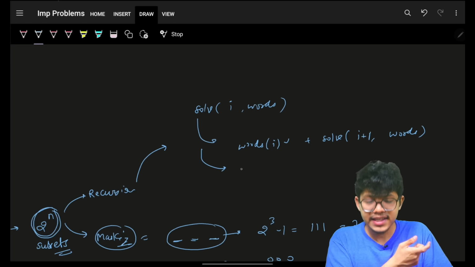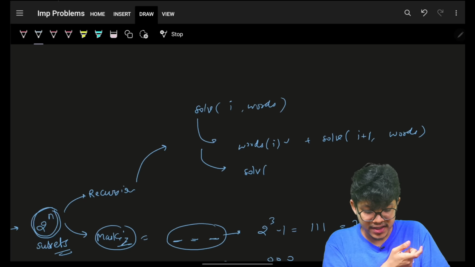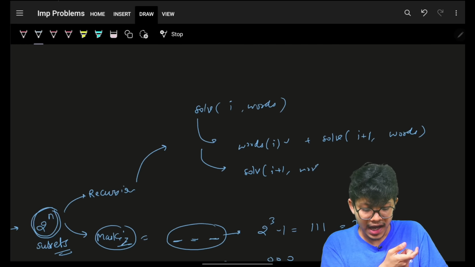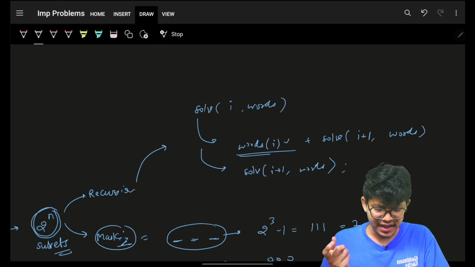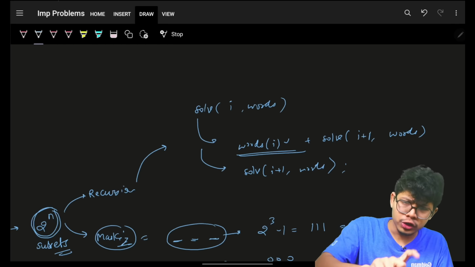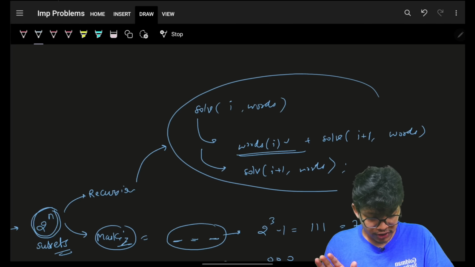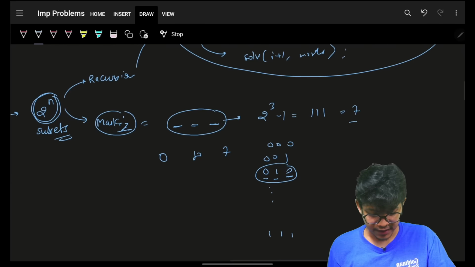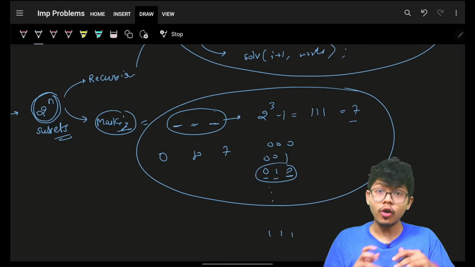Or I can skip that specific word, which means I directly move on to i plus 1. Again, the operation will depend. Here I just added this, but this is not okay. You can push into the vector also. There are multiple ways. So this is how I can use recursion itself to generate all the possible